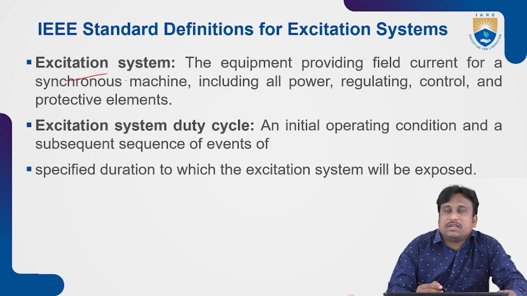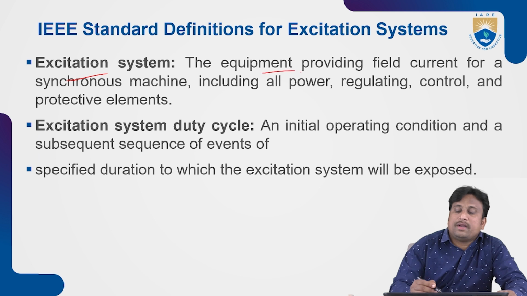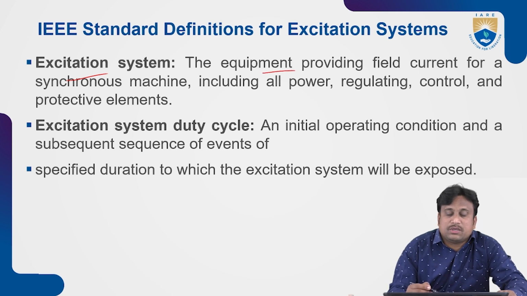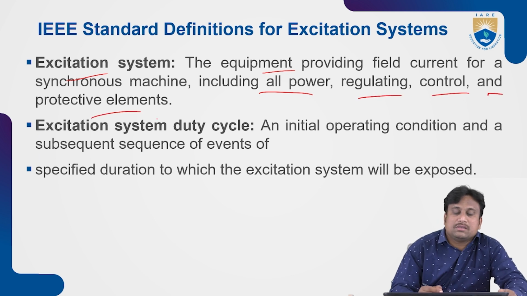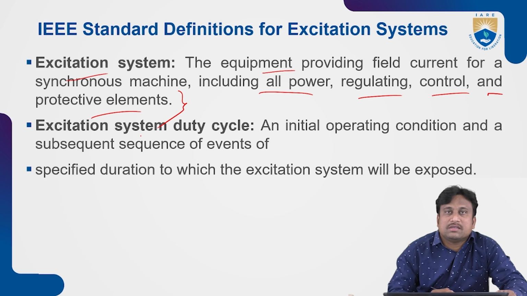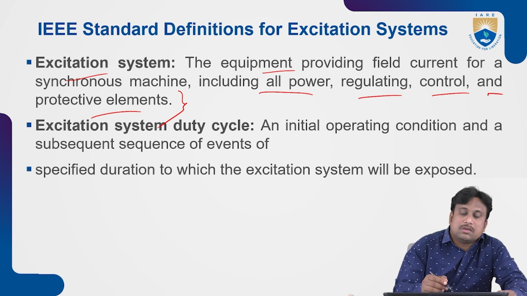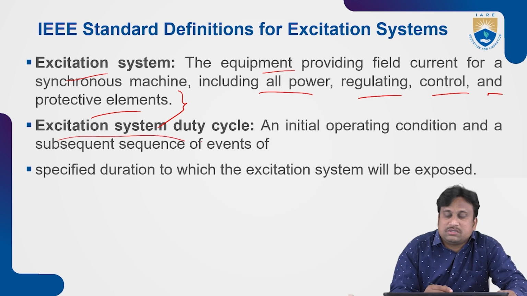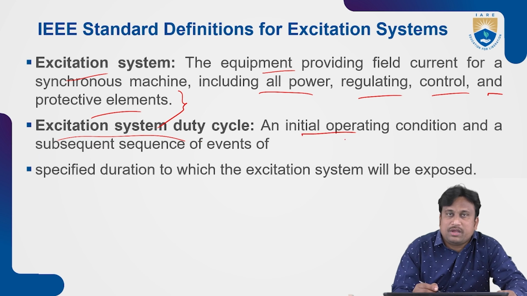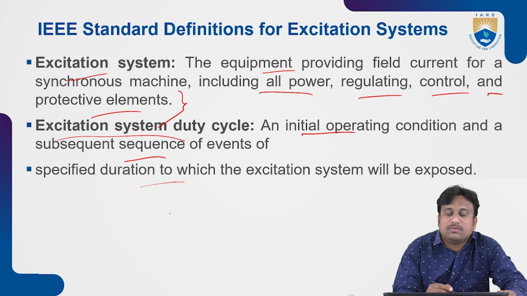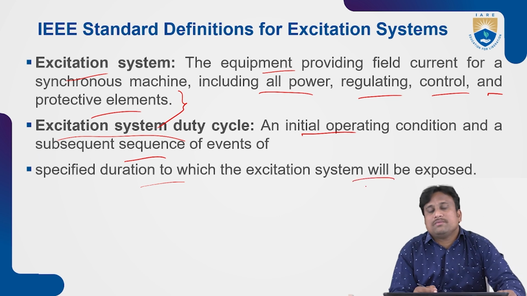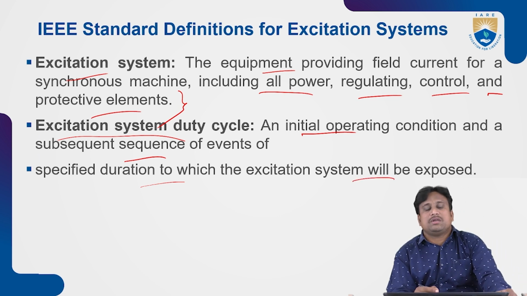Coming to the excitation system, it is the equipment that provides the field current for a synchronous machine, including all power, regulating, controlling and protective elements. All these blocks are known as excitation system blocks. Coming to the excitation system duty cycle, it is an initial operating condition and a subsequent sequence of events of specified duration to which the excitation system will be exposed. That is treated as the excitation system duty cycle.